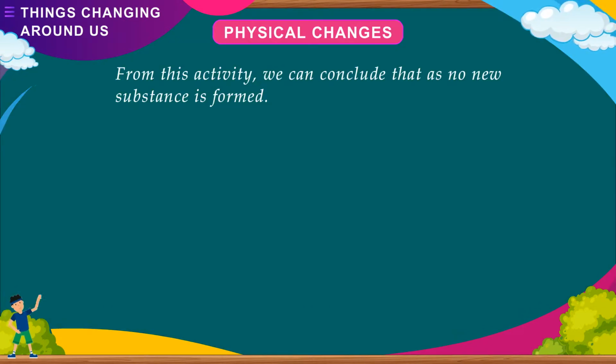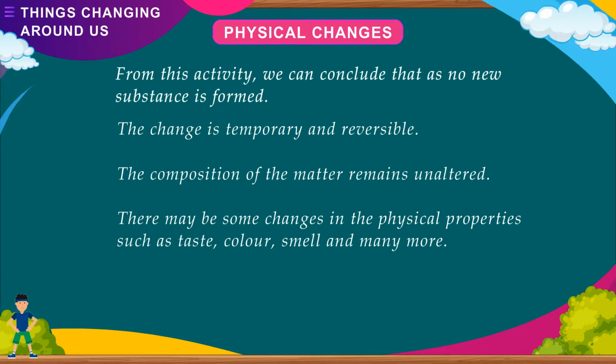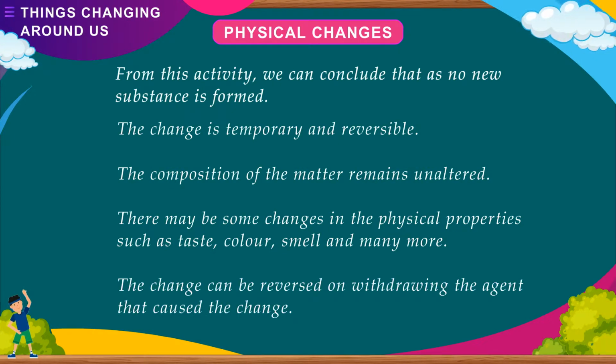From this activity, we can conclude that as no new substance is formed, the change is temporary and reversible. The composition of the matter remains unaltered. There may be some changes in the physical properties such as state, color, smell, and many more. The change can be reversed on withdrawing the agent that caused the change.